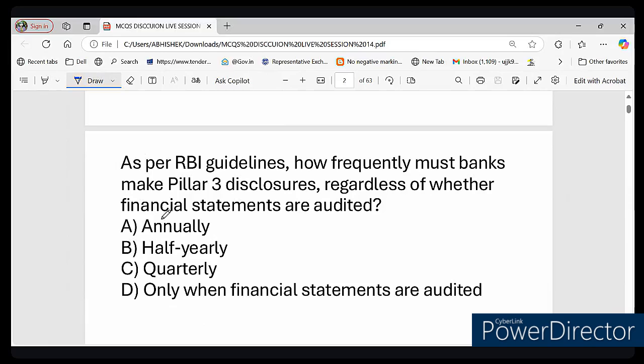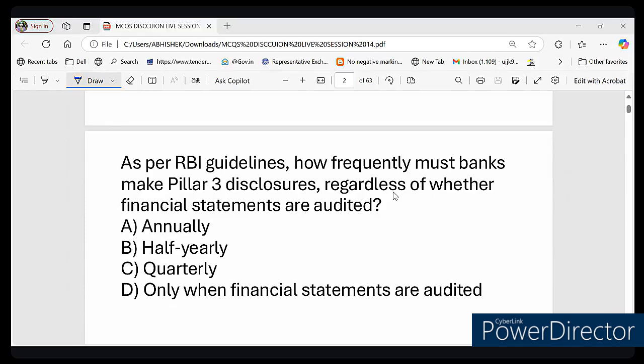What do you think? Let me see what answer you are giving. So option number A. Okay. Please, all are requested to type whatever they think is correct. Is it A, B, C, or D? It ensures that banks are not hiding any major risk from the public. That is the main purpose of this Pillar 3 disclosure. You know it very well, right?